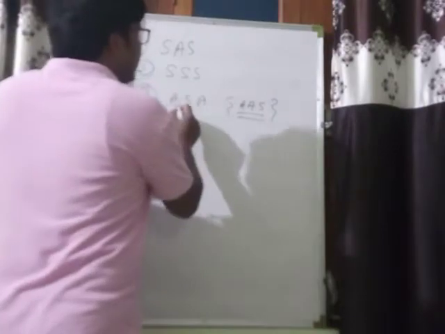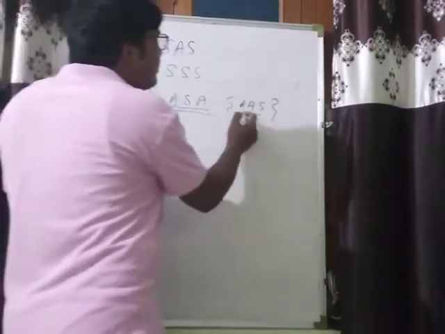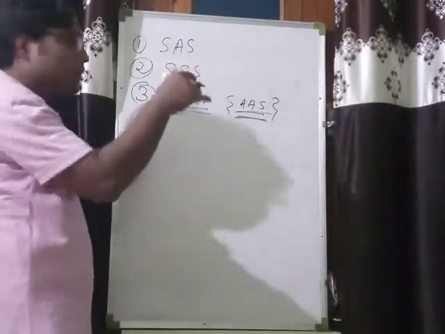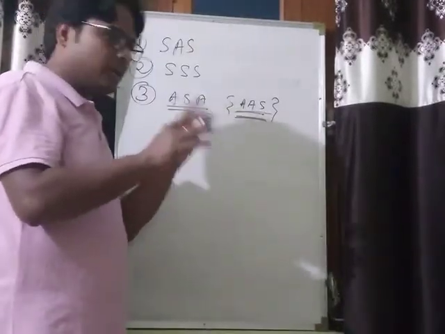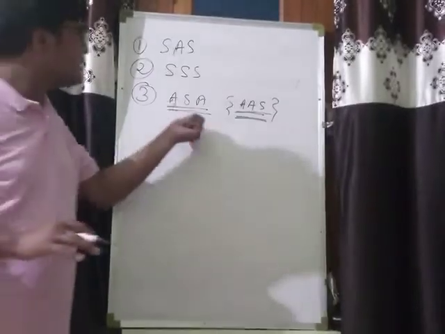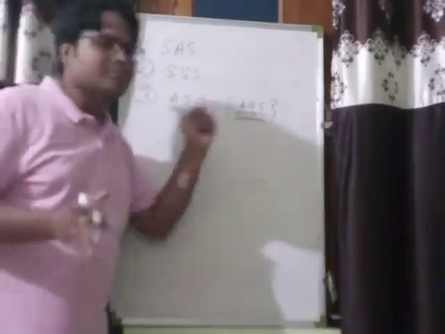See, ASA is a congruency rule, and from here we had proved that AAS is also a condition for two triangles being congruent. But these are not two different congruency rules, that is the same.